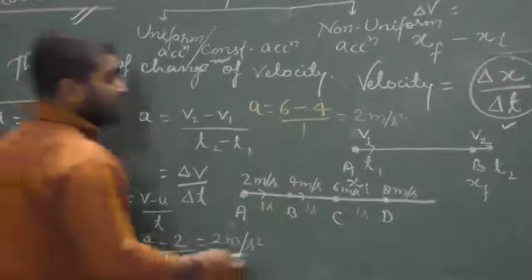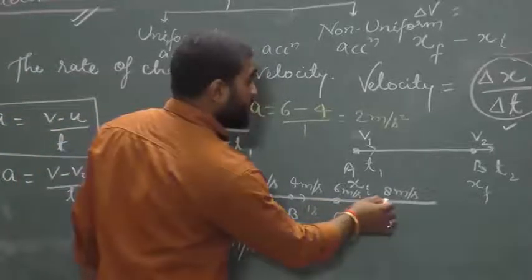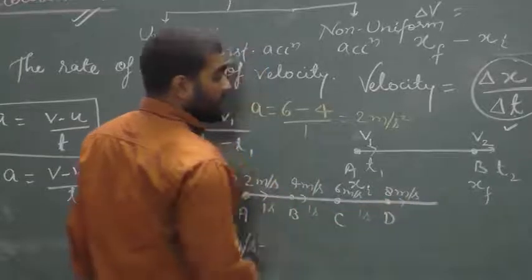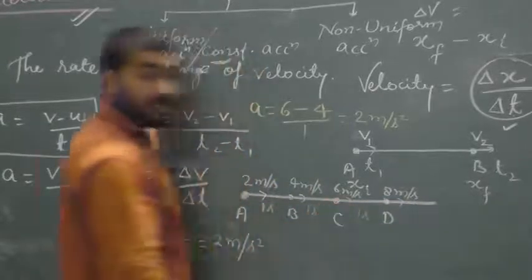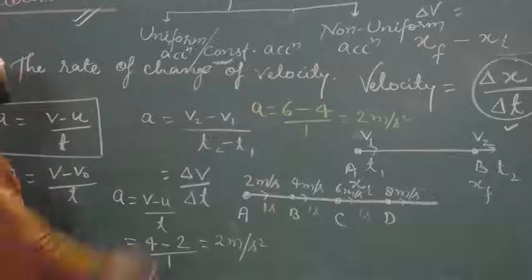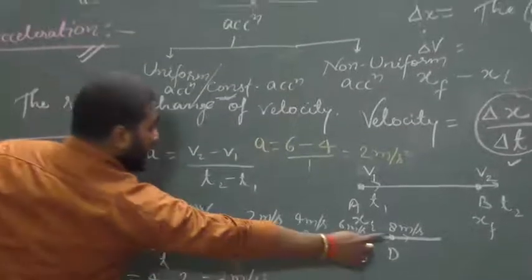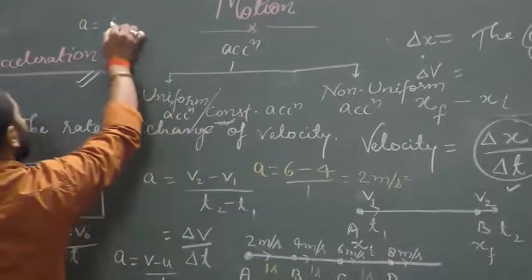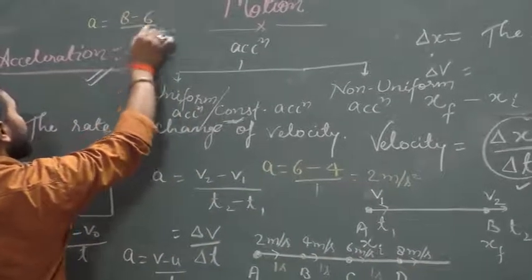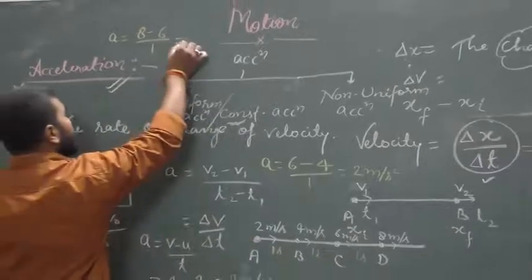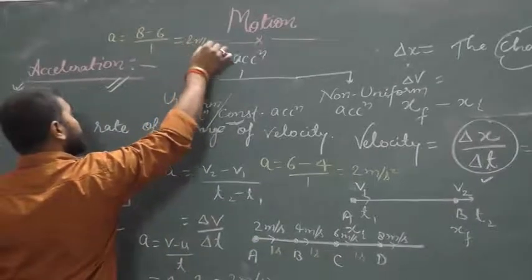In the same way, when the body reaches from C to D, in this case its final velocity will be 8 meter per second and initial velocity will be 6 meter per second. So here acceleration can be written as 8 minus 6 divided by 1, because here time taken is 1 second. So here it will be 2 meter per second square.